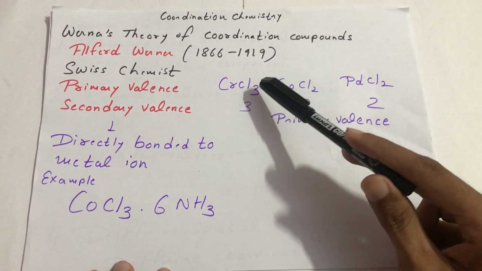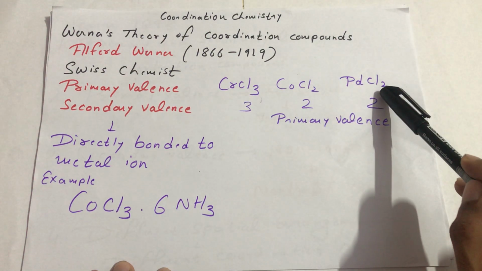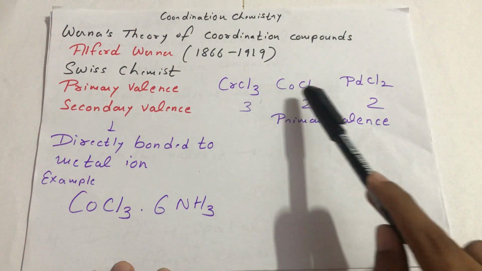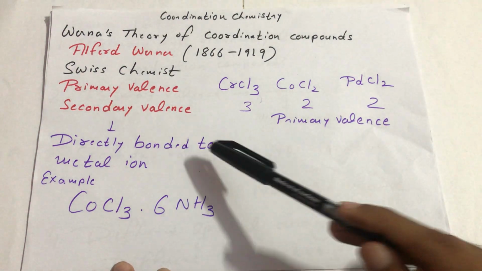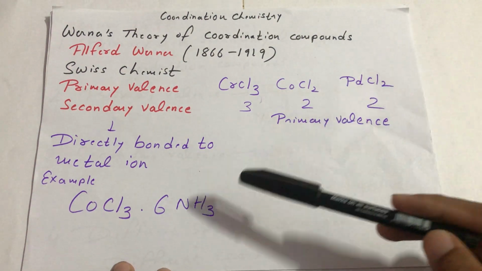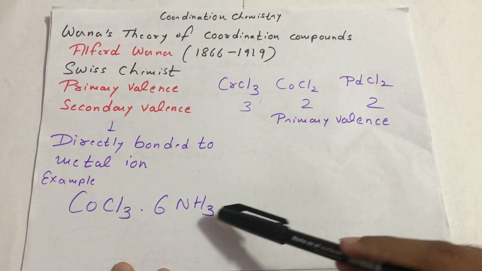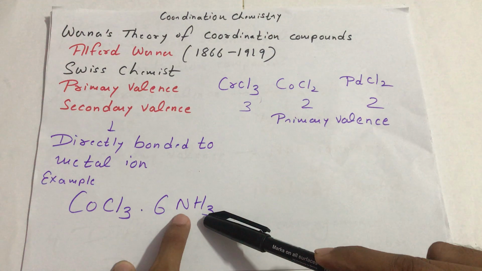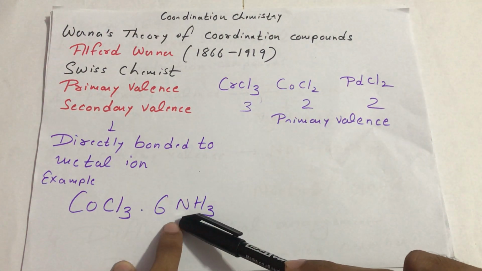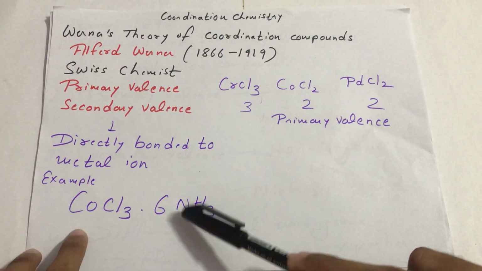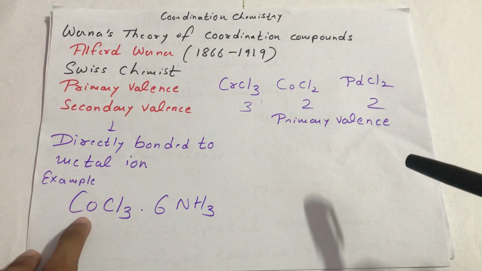Here we note that there are three chloride ions here, two here, and two here. So 3, 2, 2 are the primary valences of the respective compounds, and the secondary valences are directly bonded to the metal ion. For example, the ligands taking part in this specific cobalt complex are the nitrogen atoms of ammonia, with 6 ammonia molecules. So the coordination will be an octahedral structure. This 6 ammonia molecule will be linked to the cobalt metal ion.